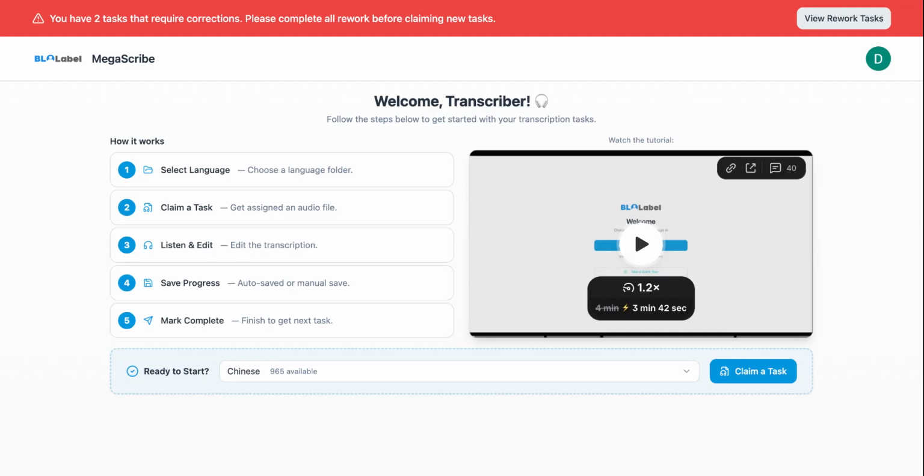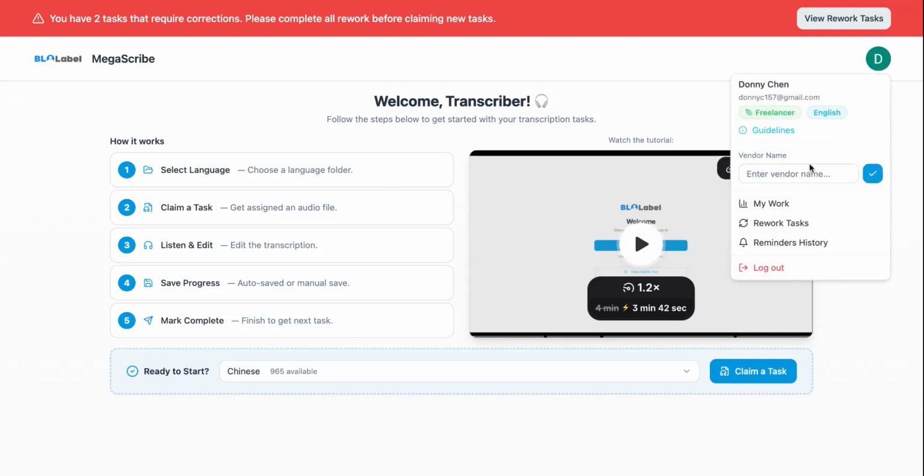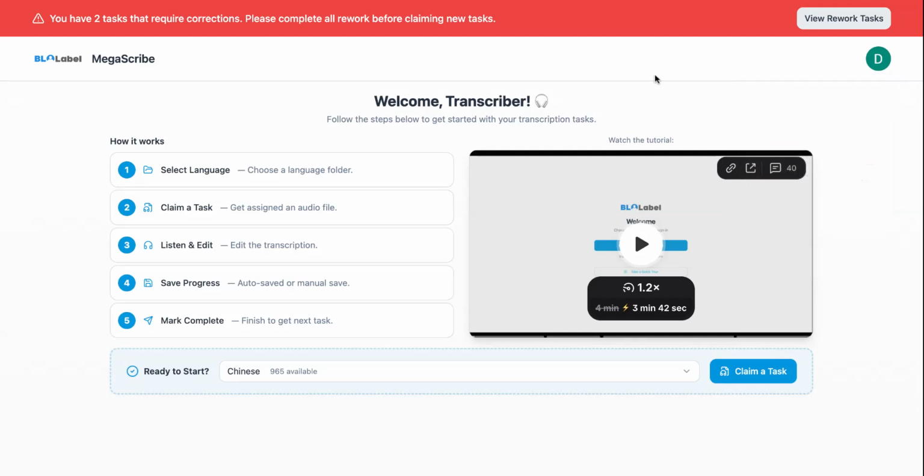After this is done, please ensure that you refresh the page if you end up getting stuck in this verification loop. After that, please also ensure that you put in the vendor code. If you forget to put the vendor code in initially, it's okay, as you can still do this after you log in. You click onto the profile icon on the top right, place the vendor name here, and then put the check mark after you are done.